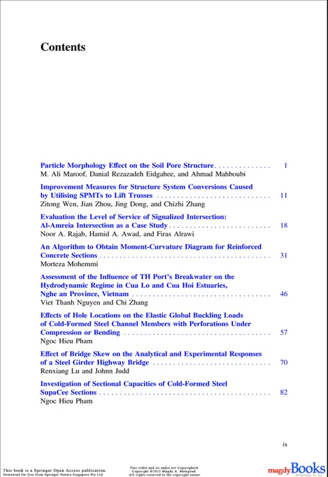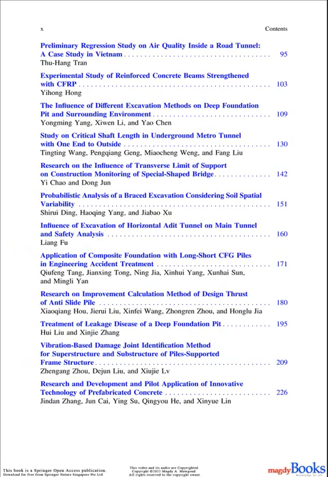7. Effect of bridge skew on the analytical and experimental responses of a steel girder highway bridge. Renxiang Liu and John Judd. 8. Investigation of sectional capacities of cold-formed steel Supa C sections. Ngoc Yu Pham. 9. Preliminary regression study on air quality inside a road tunnel, a case study in Vietnam.